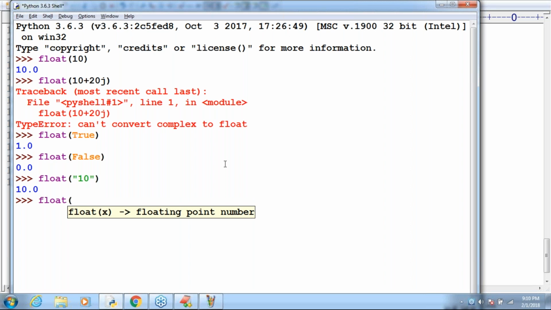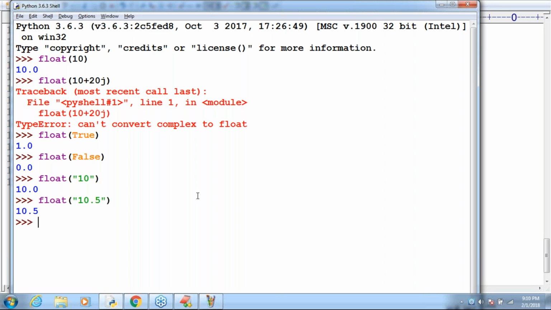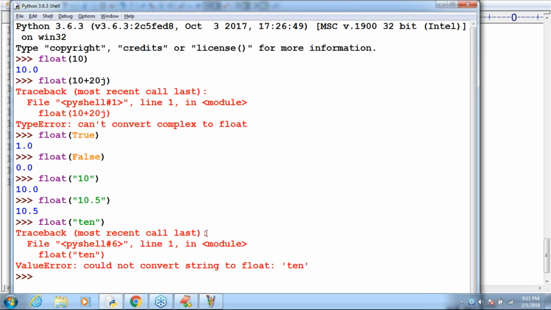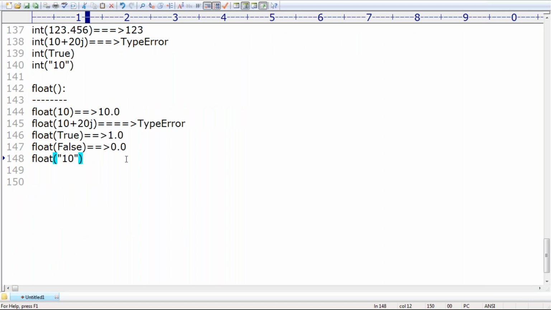Now float of the string 10.5. What is the problem? It already contains a float, so float to float is fine. You are going to get 10.5. Next, float of a string like ten. Can you tell what the answer is? Value error: could not convert string. That's why 10.5 is possible.